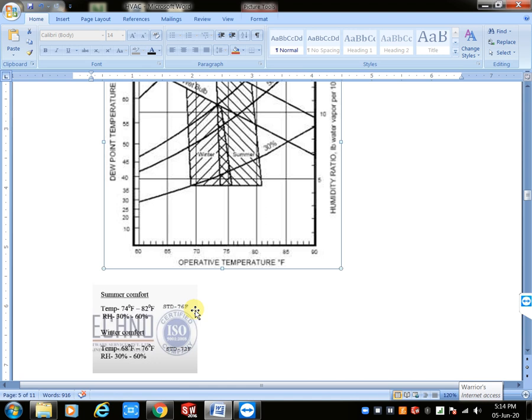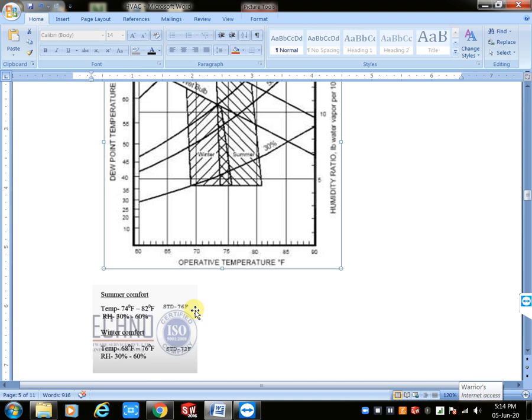Okay, now I have one doubt. Here we have standard temperature 76 Fahrenheit. At the same time we have minimum temperature and maximum temperature also, right? Now my doubt is which temperature I want to take in my project. That is my first doubt. Do you have any idea about that?